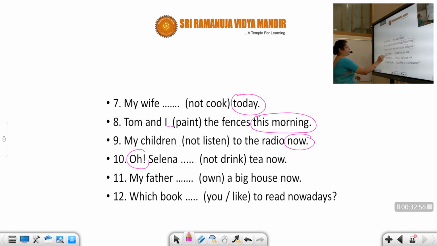Oh, this is a keyword. Selena dash tea now. My father dash a big house now. Okay. Which book dash you read nowadays? So these are the keywords. You can see, students, and even in spite of those keywords.